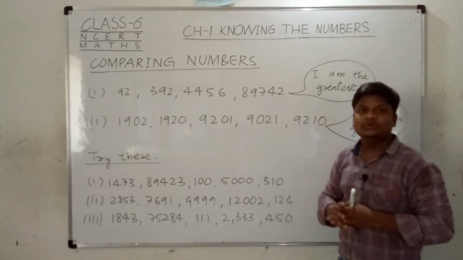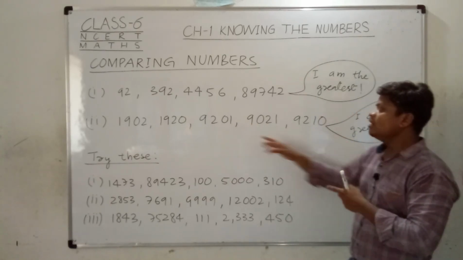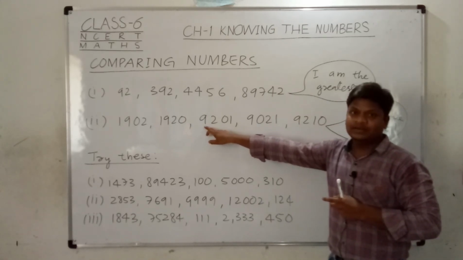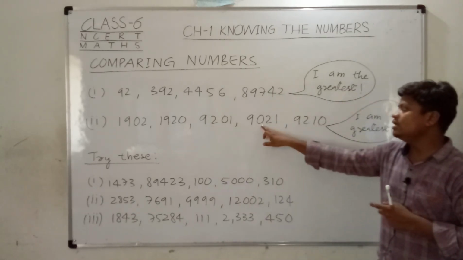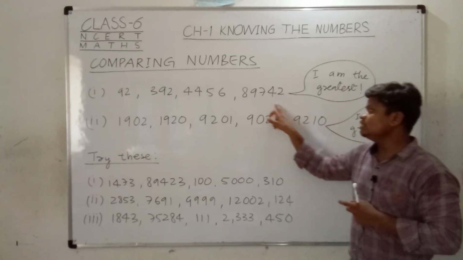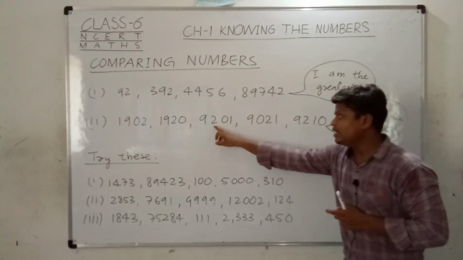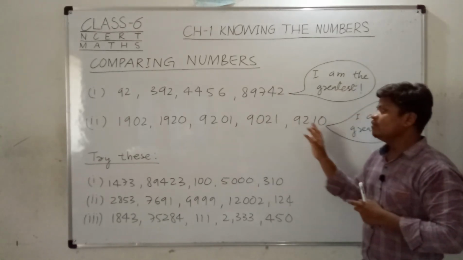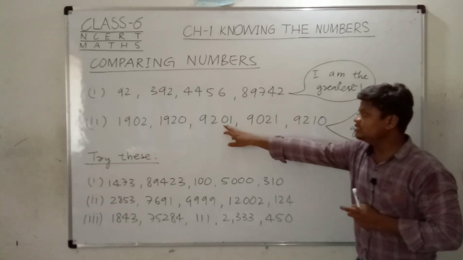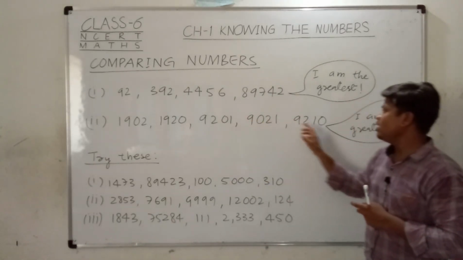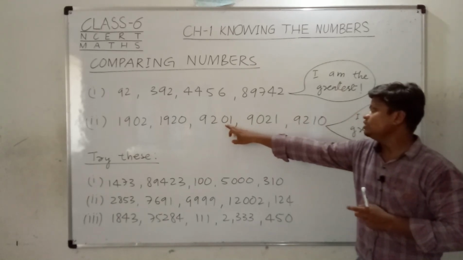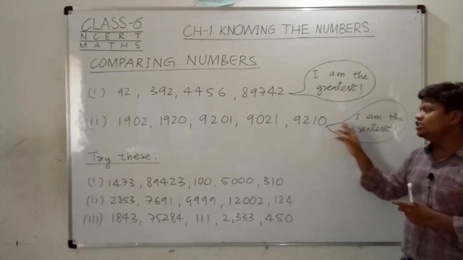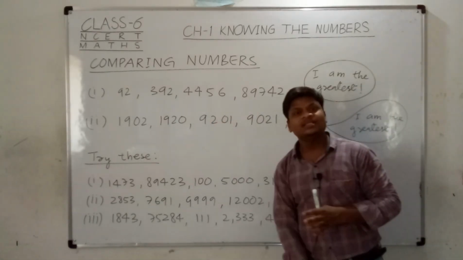Now what criteria will we use to find the greatest number? We can see the digit on the right side of the 9. You can see here is the 2, here is the 0, and here is the 2. So we can simply say that 9021 is smaller than 9201 and 9210. Now we have these 2 numbers which we will compare. Now you can see the position of the digits 0 and 1, right? You can simply see that 1 is greater than 0. So finally we can see that 9201 is the greatest of all these numbers.